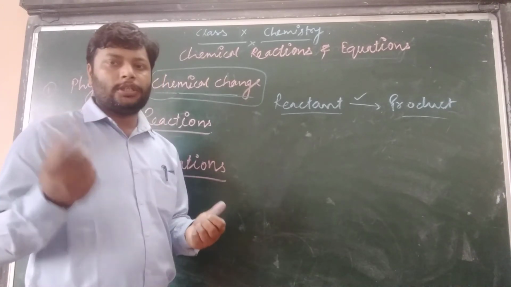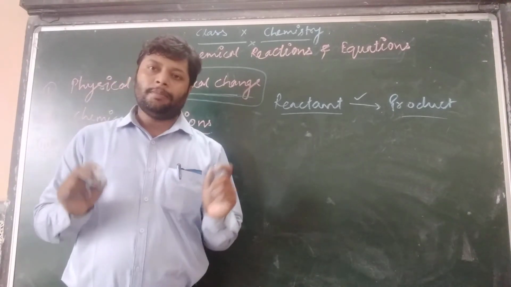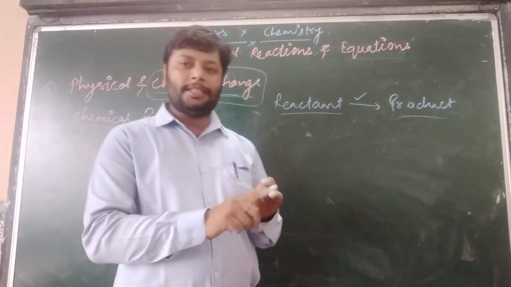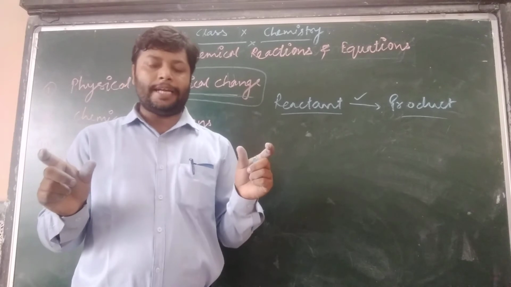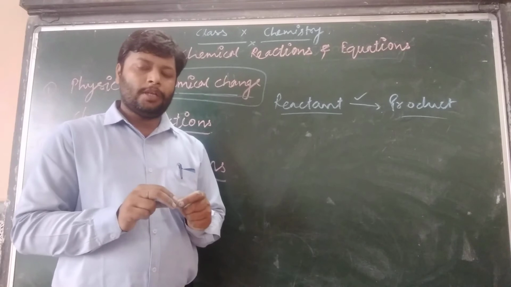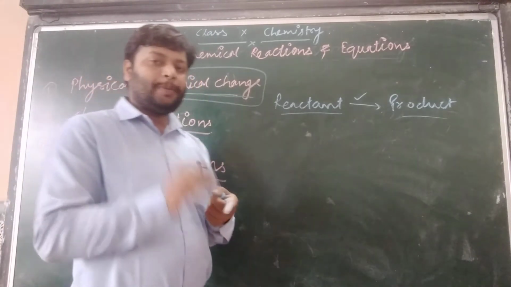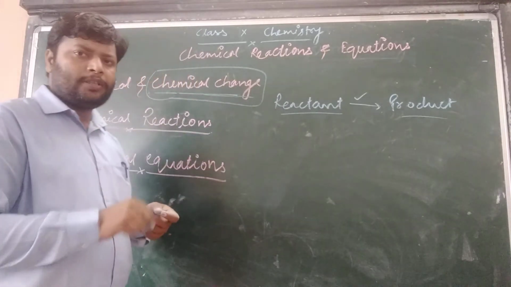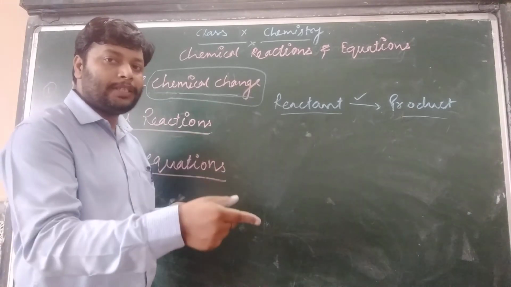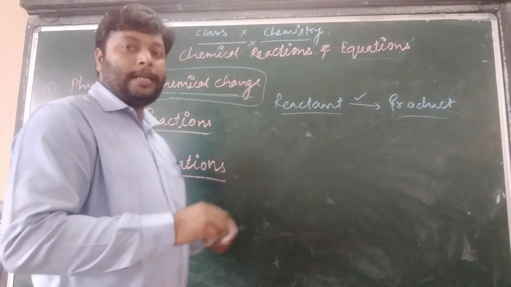So look at the glucose. Glucose is a different substance and carbon dioxide is a different substance. With the help of oxygen, glucose turns into carbon dioxide and we exhale the carbon dioxide through the lungs. That means respiration must be a chemical change because it changes the glucose into a different substance called carbon dioxide. That is a biological example.